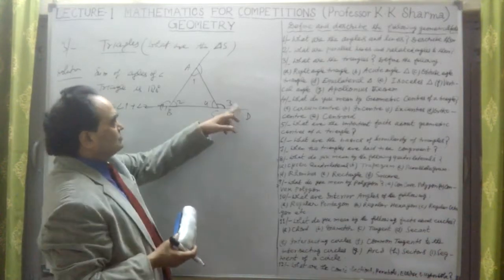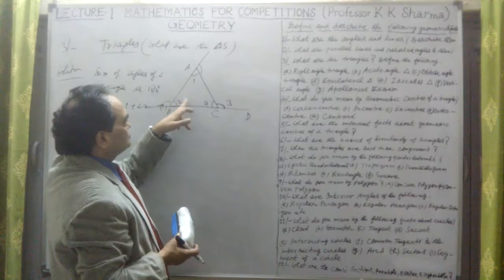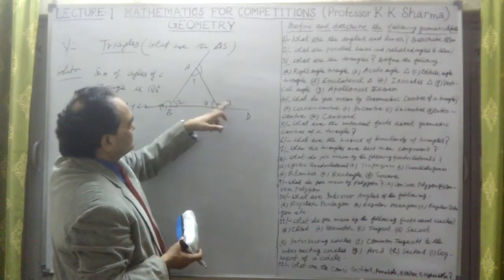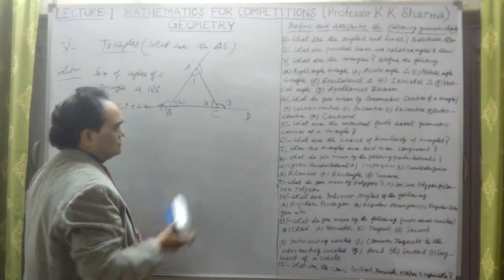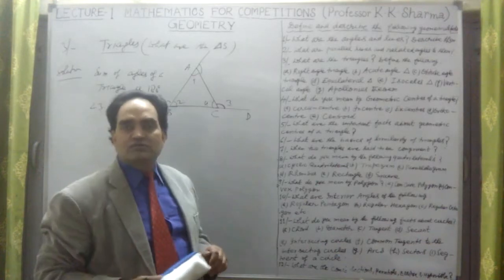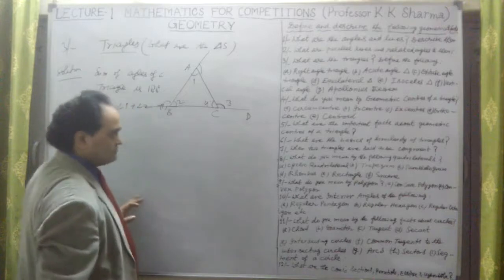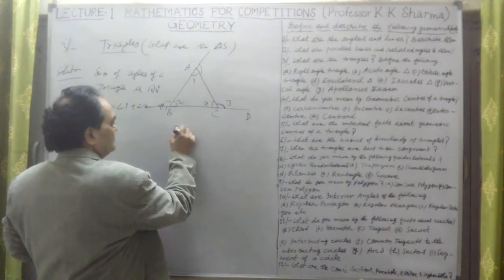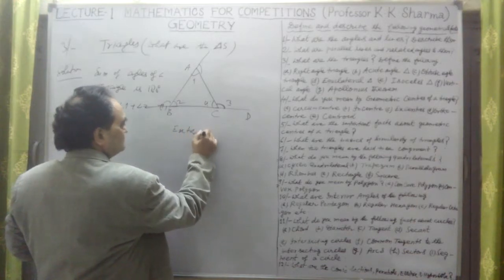So the exterior angle, this angle, is equal to the sum of these two angles. This angle is equal to the sum of these two angles. This angle is the sum of these two angles. So on all three vertices of the triangle, ABC, known as vertices, we have exterior angles. Therefore, exterior angles